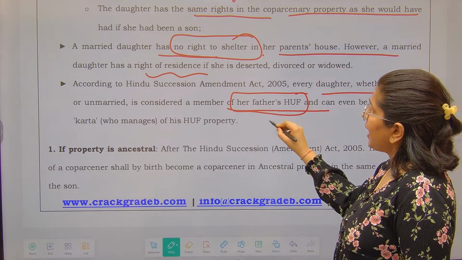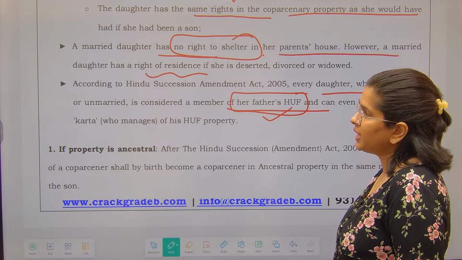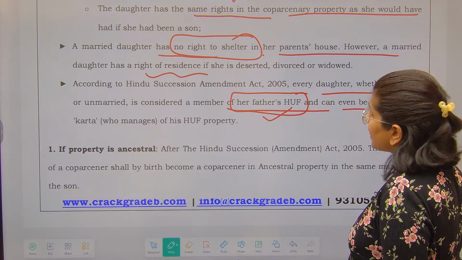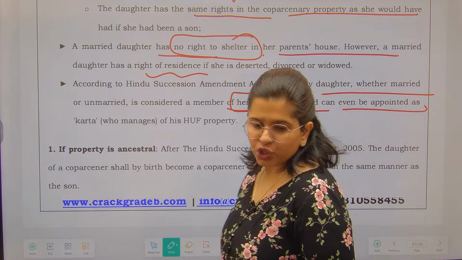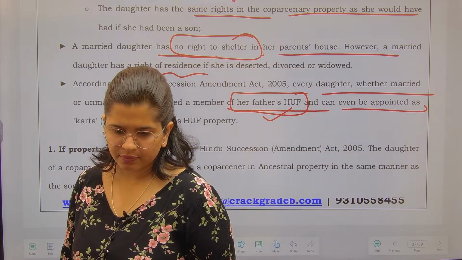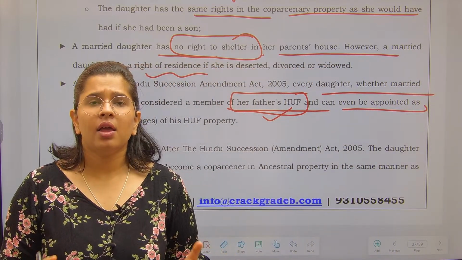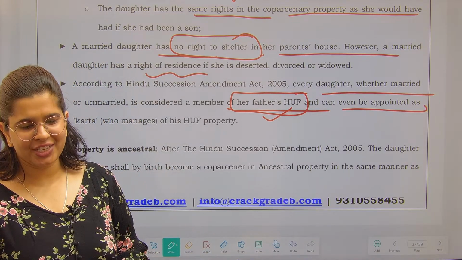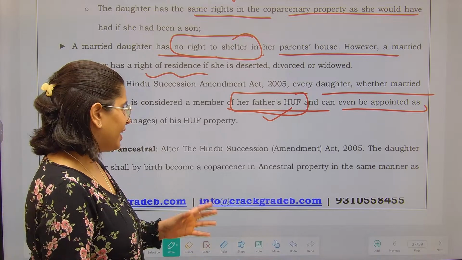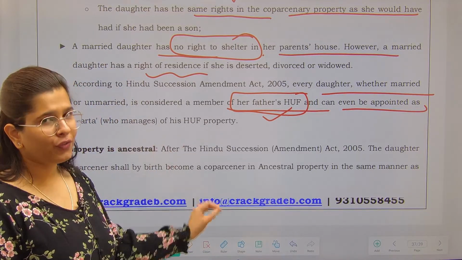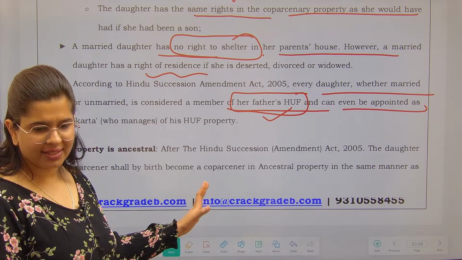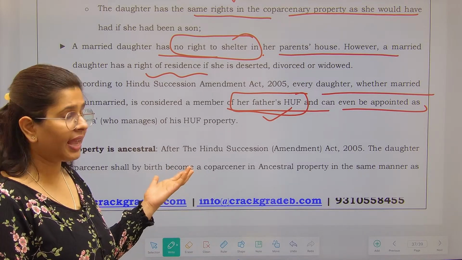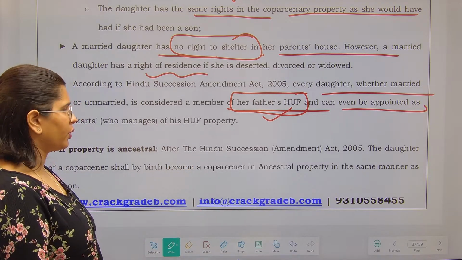But in the HUF, in the business, she has the right, and she can even be appointed as a Karta. You all know that Karta is the main head of the HUF. So if she can be appointed as a Karta, obviously she has the co-partnery rights. Now there are a few peculiar questions that we need to answer, and these can form statement-based questions, very short questions.